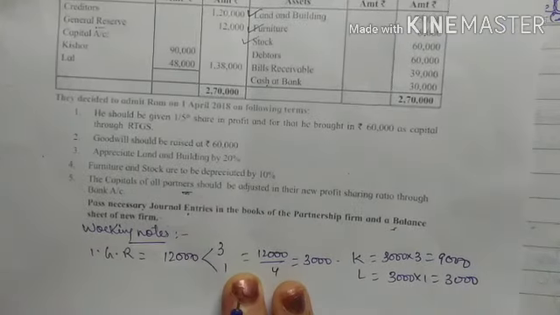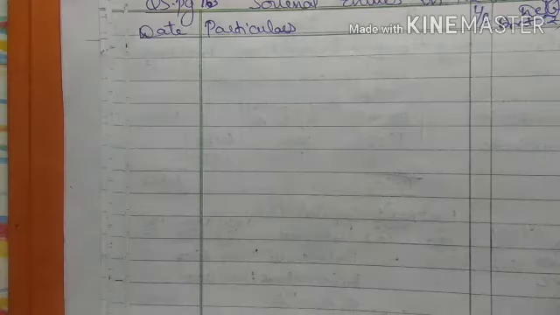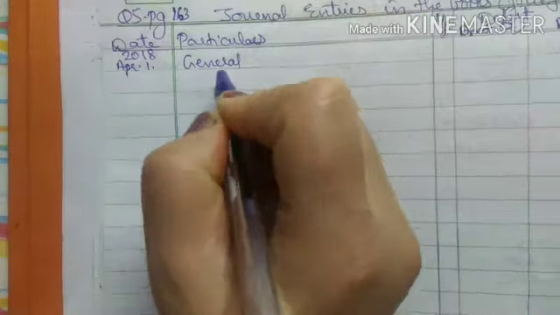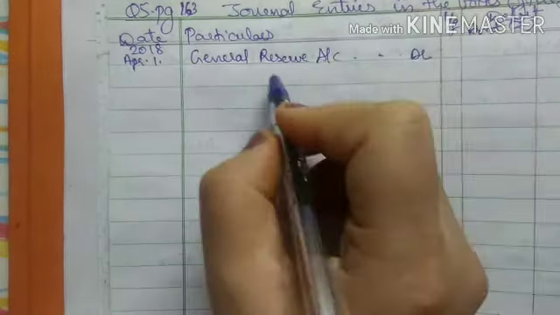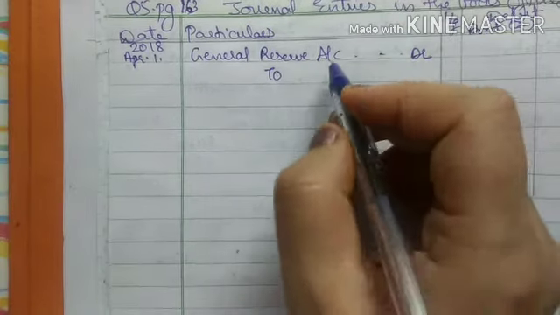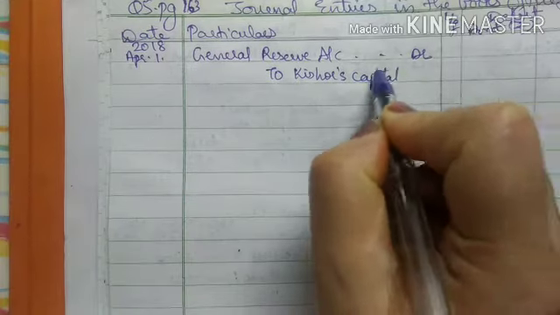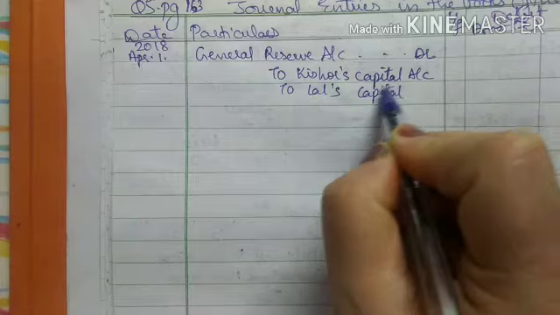So now general reserve has to be distributed. For this, first we will pass the journal entry, as they have asked you to prepare the journal. Now all these entries will be done on 2018 April 1, because on this day the new partner has been admitted. So the first entry is general reserve account debit to Kishore's capital account to Lal's capital account.